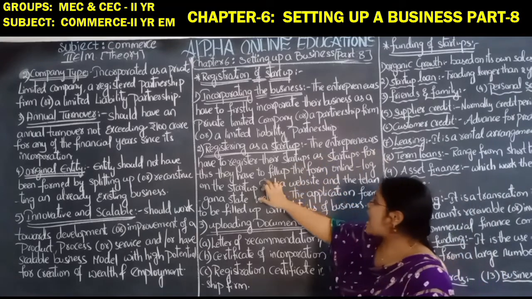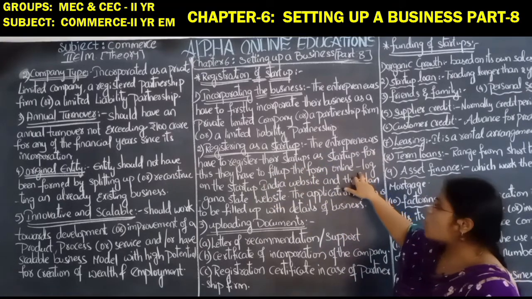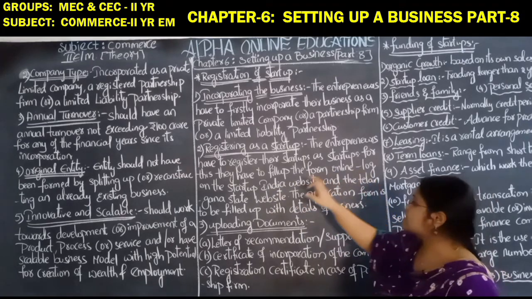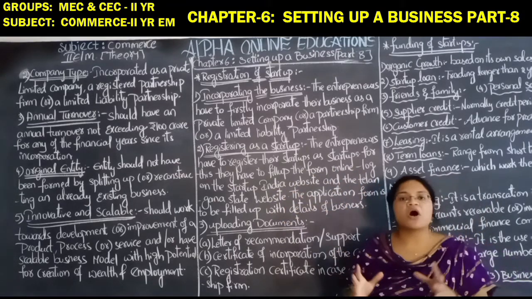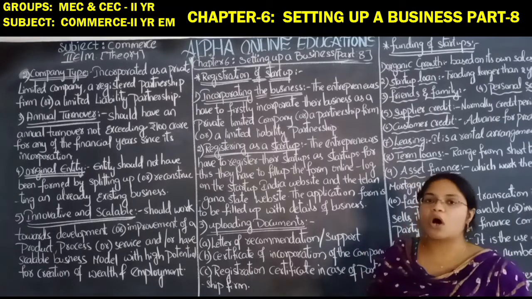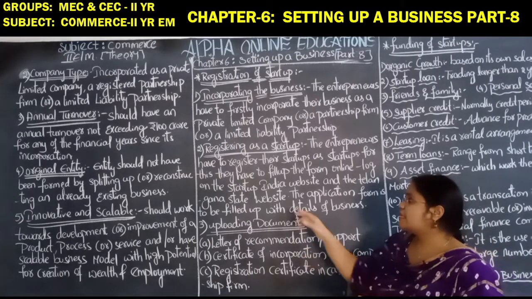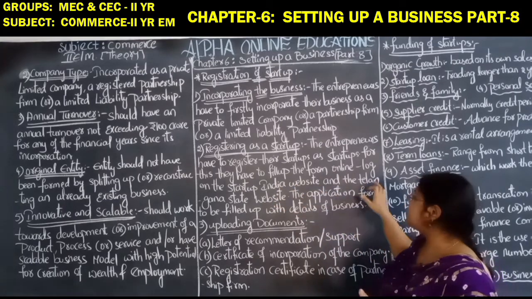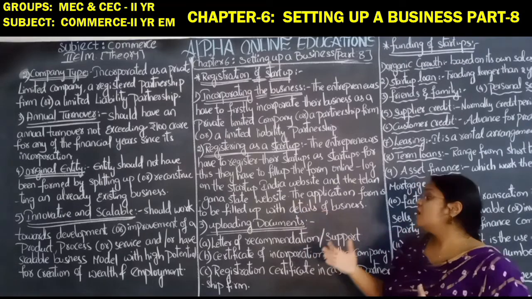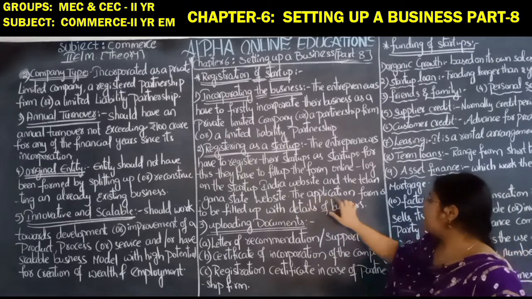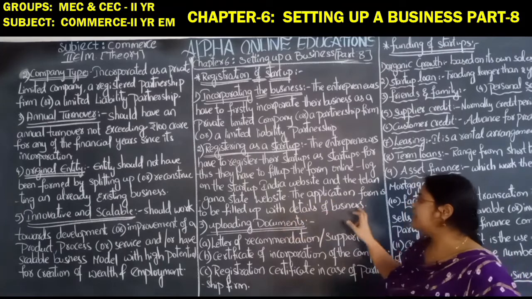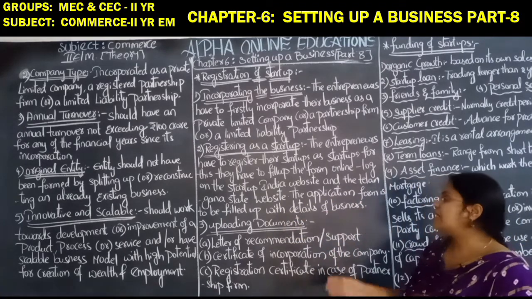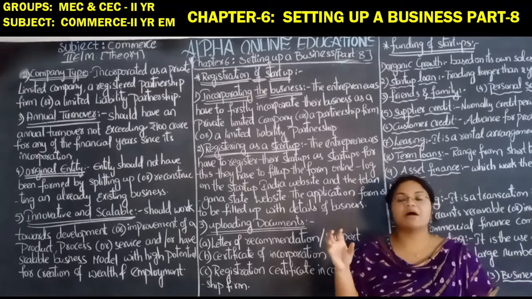For this, they have to fill in the form online by logging on to the Startup India website and the Telangana state website. There are two online websites: one is the Startup India website and another is the Telangana state website. They have to log into them. The application form is to be filled with the details of the business, and with that the application formalities have to be completed.